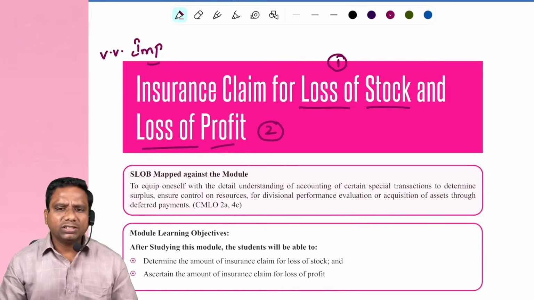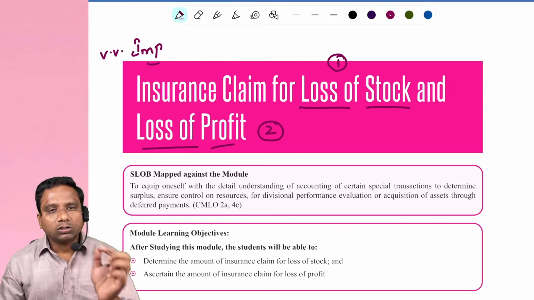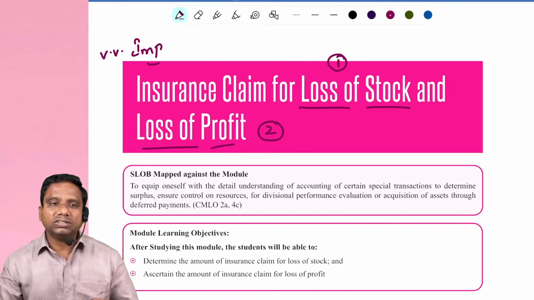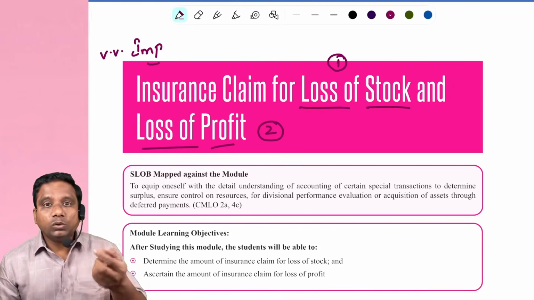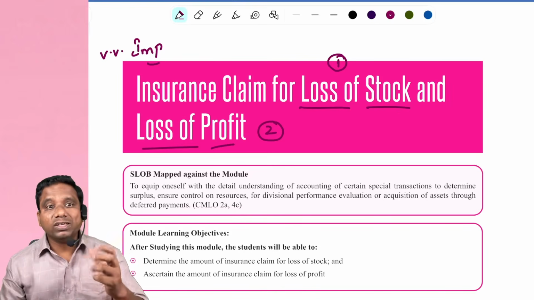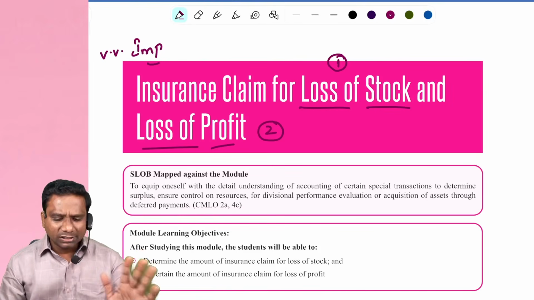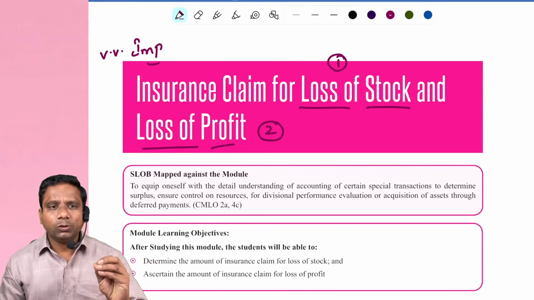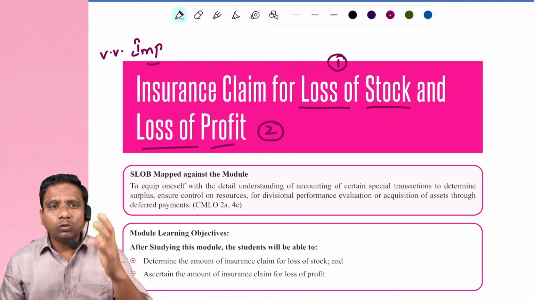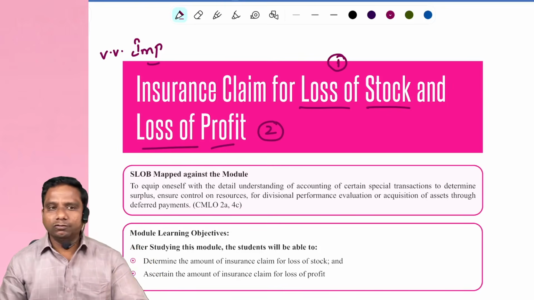Here most of the students get a little bit of confusion in applying the concept of loss of stock and loss of profit. Loss of profit is a sequence of steps. But for loss of stock, you need to understand the concept: why we are calculating and how we are calculating, that we need to understand with basic knowledge. Is it clear, students? So after watching this video, I hope that you will clarify all your doubts from this chapter, insurance claims for loss of stock and loss of profit.